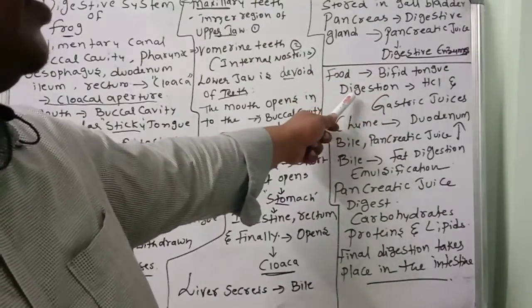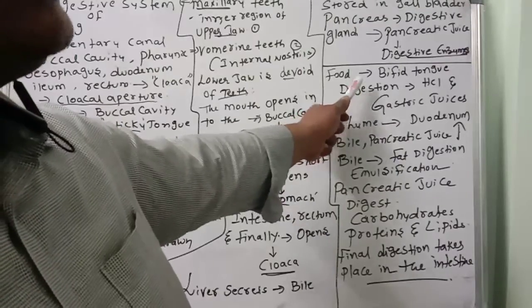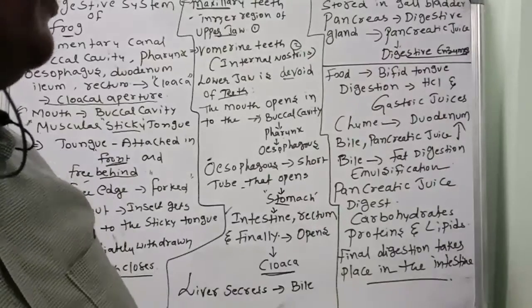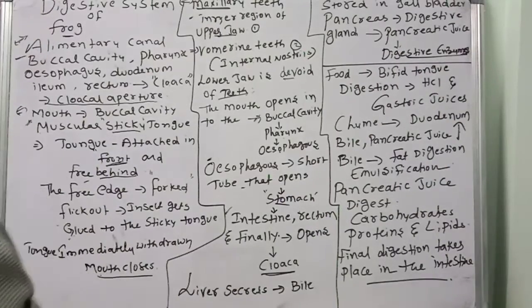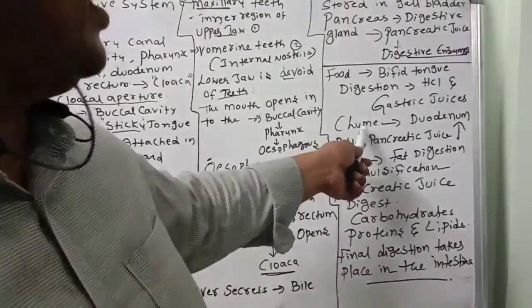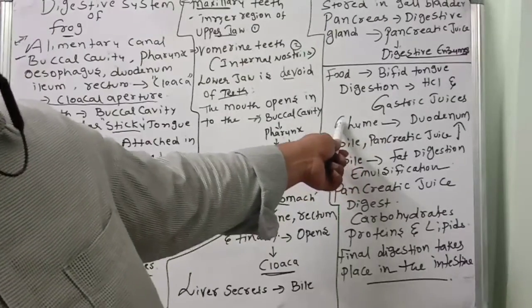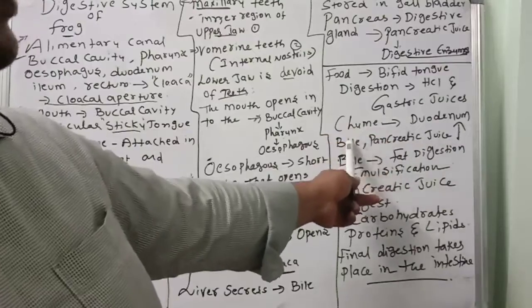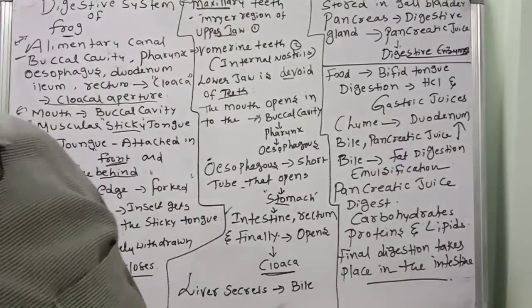Then how does food digestion take place in the stomach? With the help of HCl and the gastric juices, which are secreted by the wall of the stomach. You know that. Partially digested food is called chyme, and it goes to the duodenum. Bile and pancreatic juice also go to the duodenum.